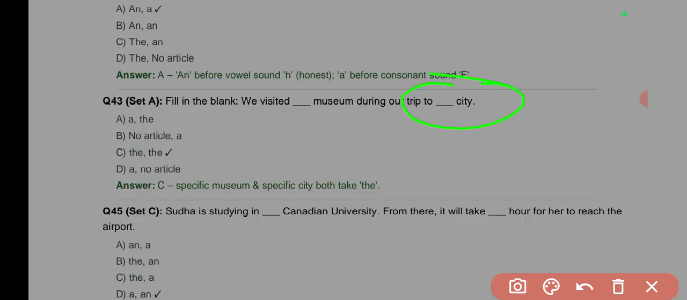The take home here is that when there is specificity, use the definite article "the," and when there is no specificity, use the indefinite.